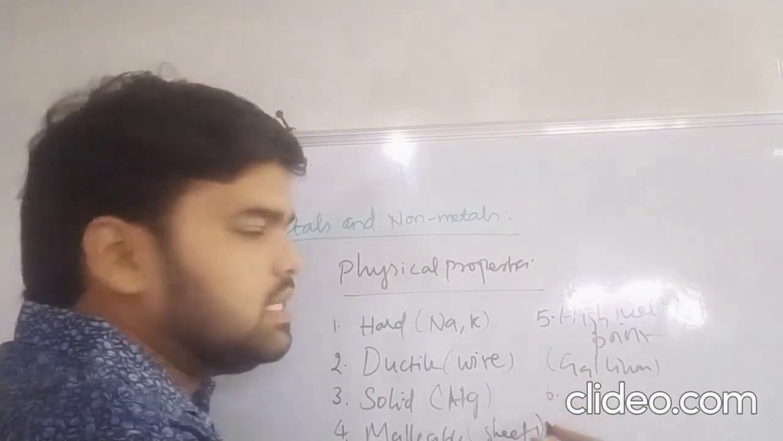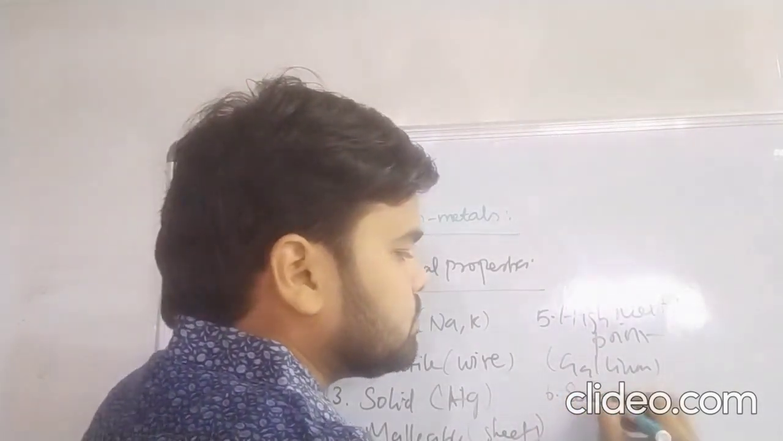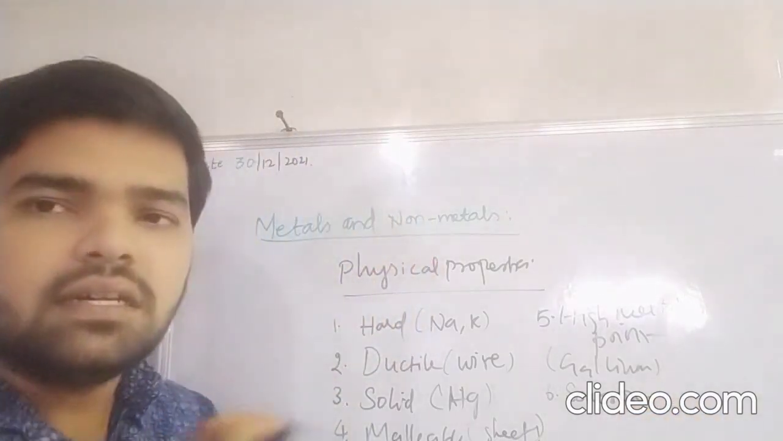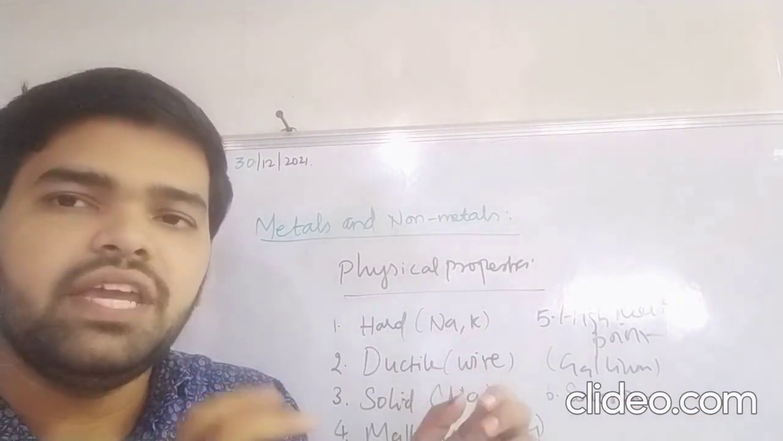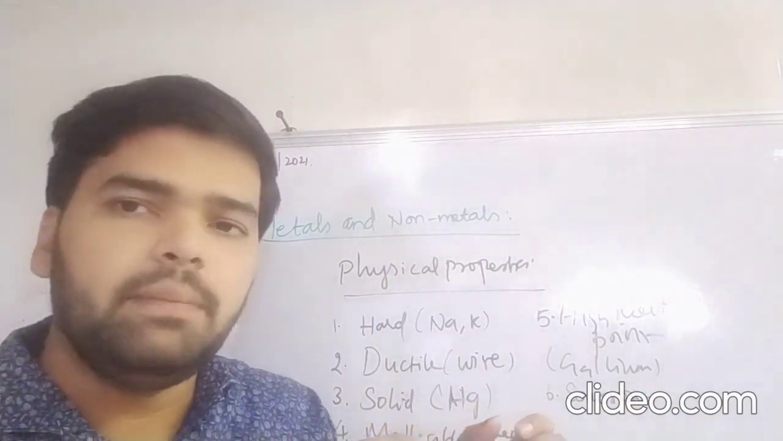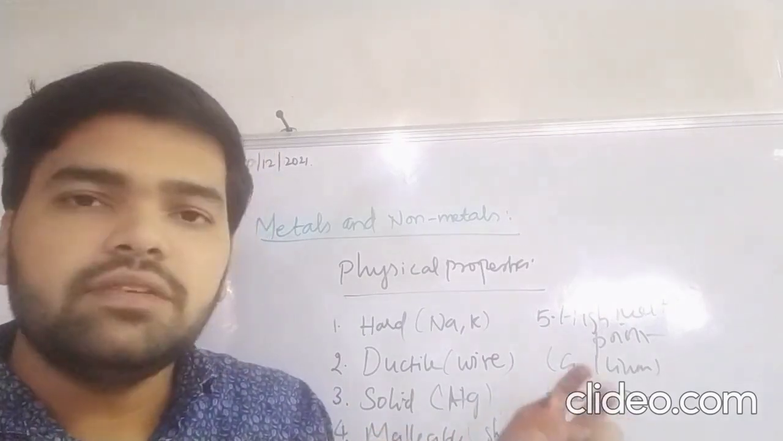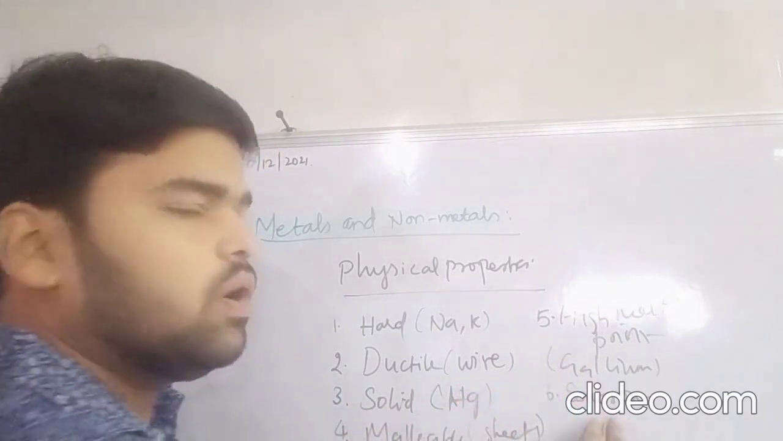Next one is sonorous. Sonorous means metals create a ringing sound if we hit them with some different hard material. The metals will produce a ringing sound, that is called sonorous.